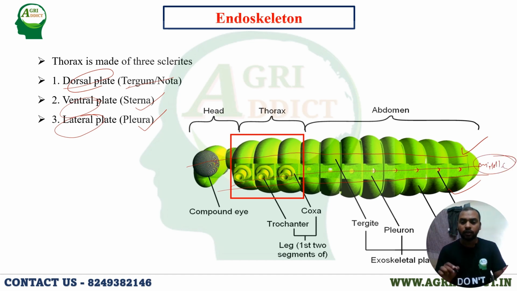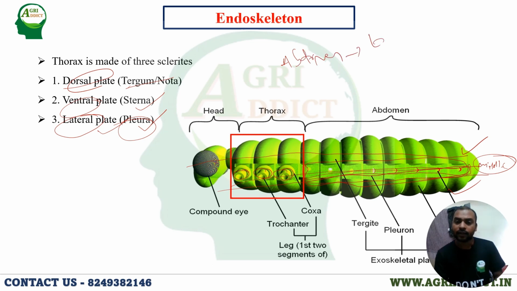In the head and thorax the dorsal, ventral and lateral are all present, but in the abdomen the lateral is not present. Why is it not present? Because in the thorax the appendages, that means legs and wings, are there. For holding these legs and wings, this lateral plate, called pleura, is there. But in the abdomen there are no lateral appendages, and for this reason there is no lateral plate. That means in the abdomen the lateral plate or pleura is absent.